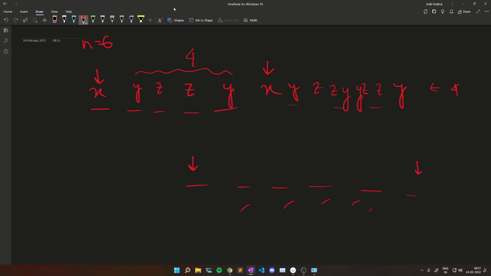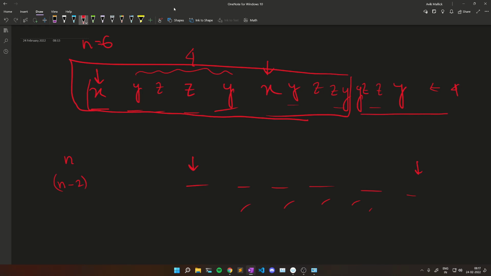So if our size of the array is n, we have to do the operation n minus 2 times, right? And each time our array size will decrease by 2, because see here x, y, z, z, y, x, y, z, z, y, this part will be a tandem repeat. So now the size of the left part will be 4. You see, initially the size was 6 and now the size is 4. It decreases by 2 always, because we just get rid of 2 elements each time. So here for size n we will do at most n minus 2 operations. Here also we will do n minus 4 operations.